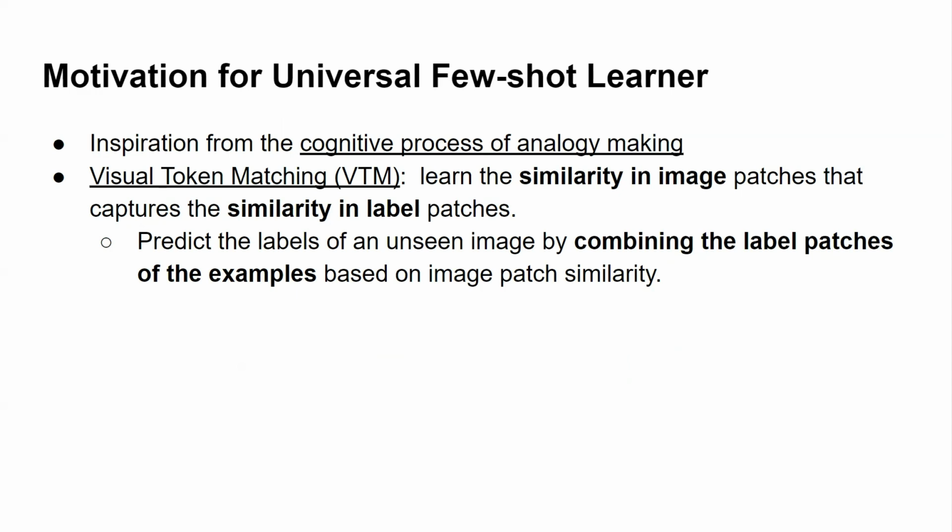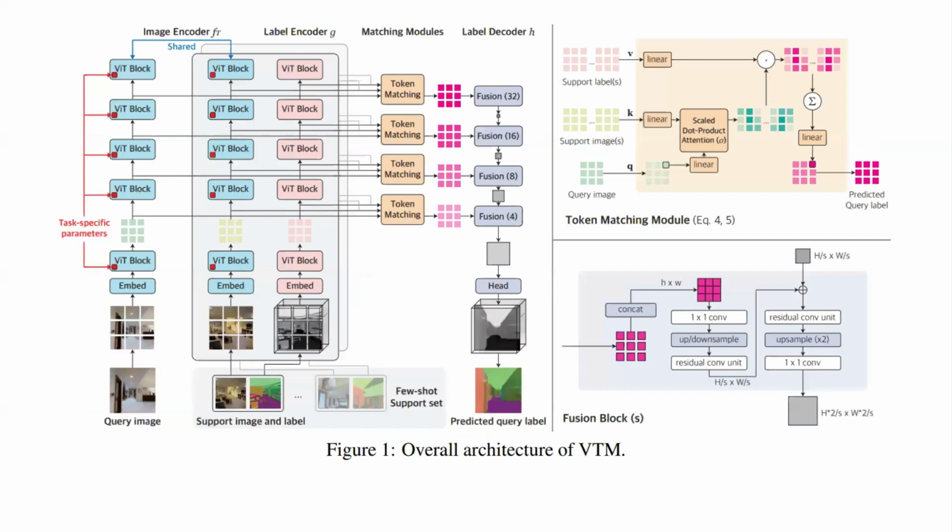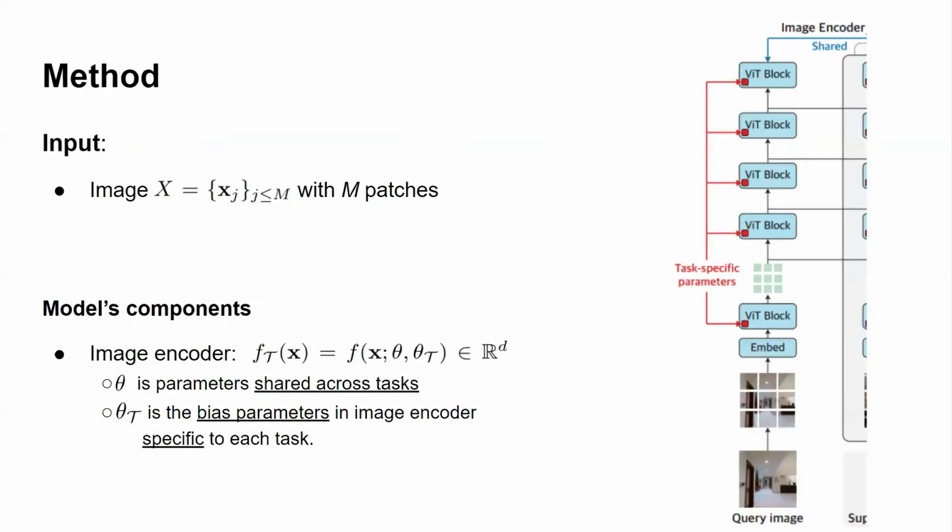patches for prediction. Here's the problem setting for VTM, where F is a universal few-shot learner working on a query image and a support set. The challenge of this setting is that tasks have different output structures. So the authors cast a task into C single-channel subtasks. This is the overall architecture for the few-shot learner.